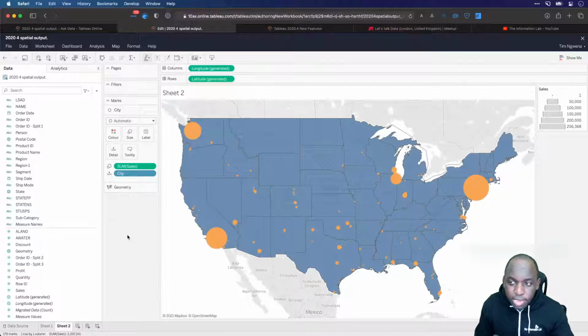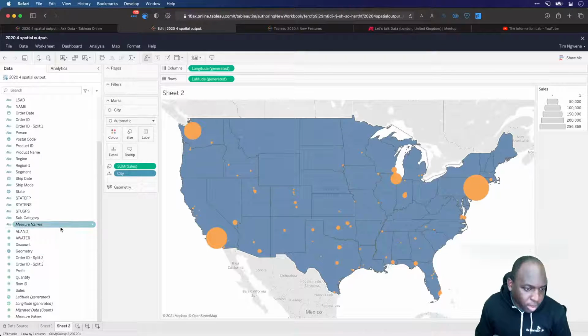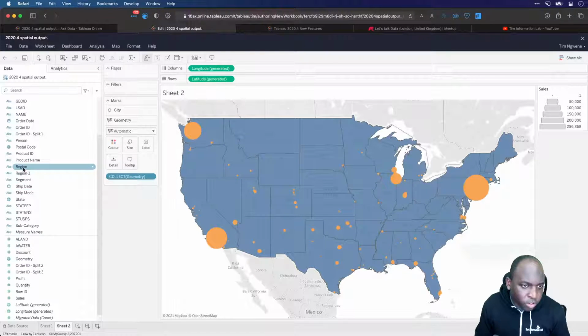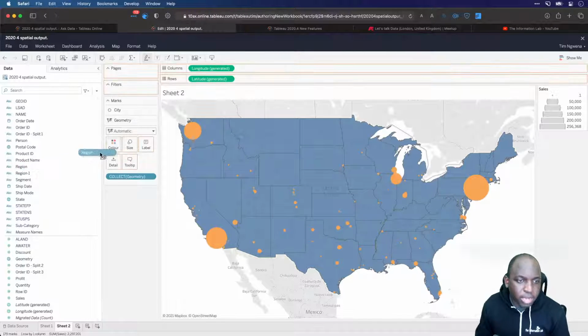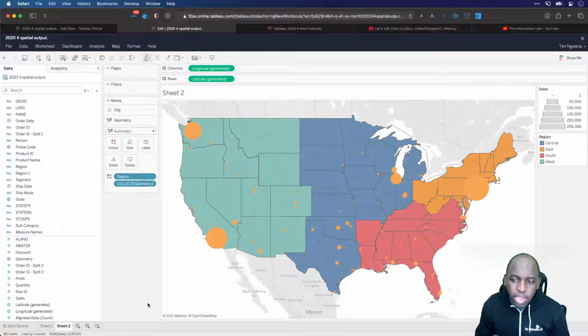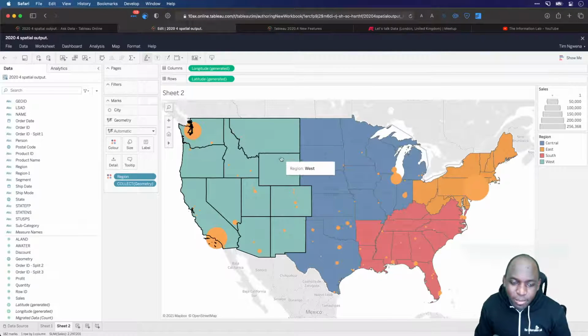This is a little bit small, so let me just bump this up. What I want to do is actually add not too much more information, but a bit more information. So instead, if I go back to the geometry, I'm going to add region onto the color so that I can see the different regions in the background, if that makes sense. So let's just put that onto color and we should be good. So there we go. I've sort of created something mildly disgusting, and there's a bit of an overlap in terms of colors. You can see it's a bit of a trip as well. As I hover over everything, it just keeps flashing.